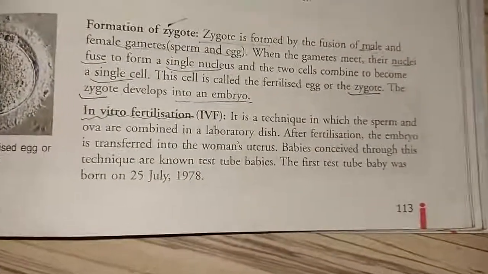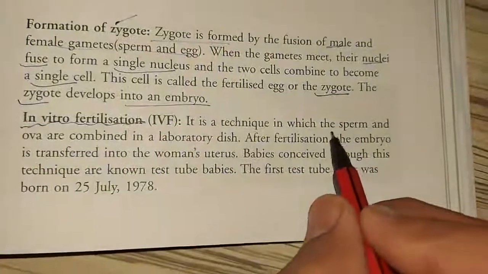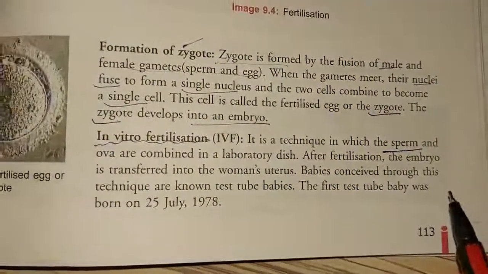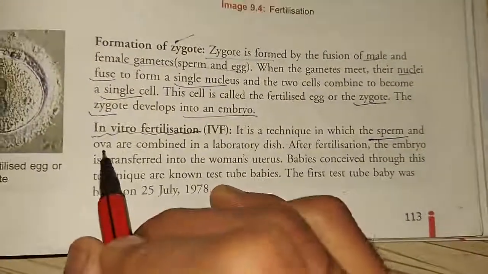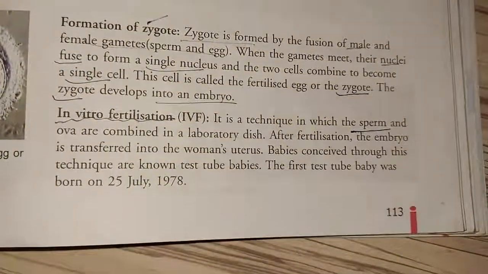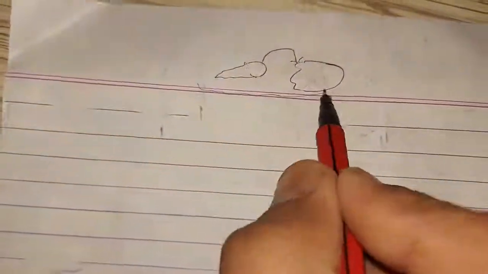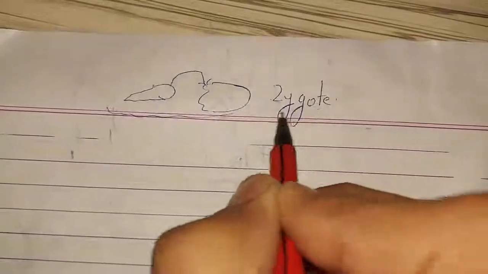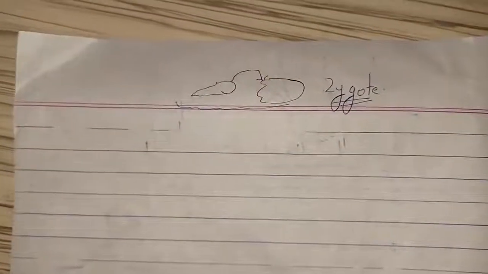They go to a lab in which the doctor takes the sperm from the male body, obtains the egg from the female body, and combines the sperm with the egg in the lab, outside the body of the female. That means they are forming the zygote outside the body of the female.